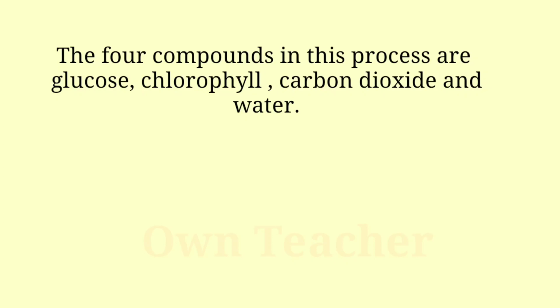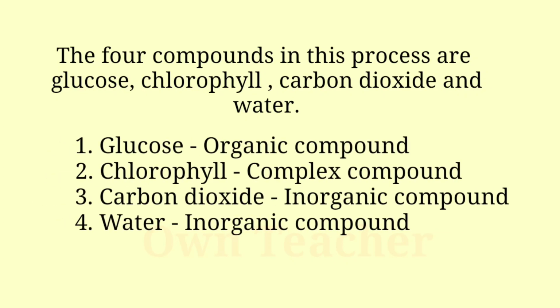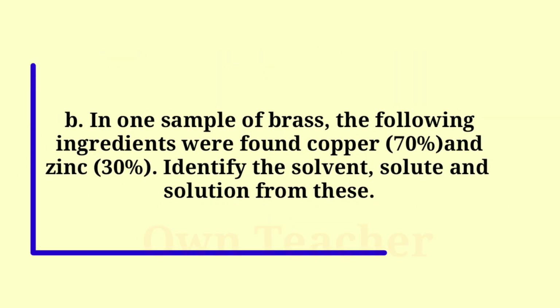The 4 compounds in this process are glucose, chlorophyll, carbon dioxide and water. Glucose is an organic compound, chlorophyll is a complex compound, carbon dioxide is an inorganic compound and water is an inorganic compound.